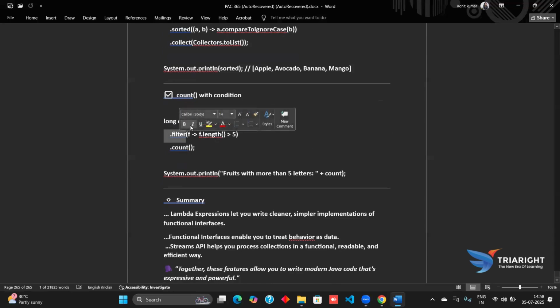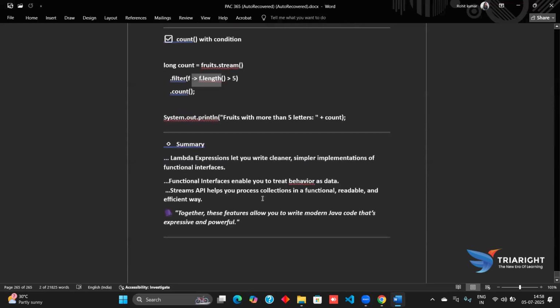For the fruit f, if the length, f dot length, meaning the single fruit length, is greater than 5, then count. f is of the fruit type, and f dot length is the length of that fruit, and if it is greater than 5 or not, it will be counted. Then dot count will count. Then System.out.println prints the fruits which have more than 5 letters, that they will come in the count.